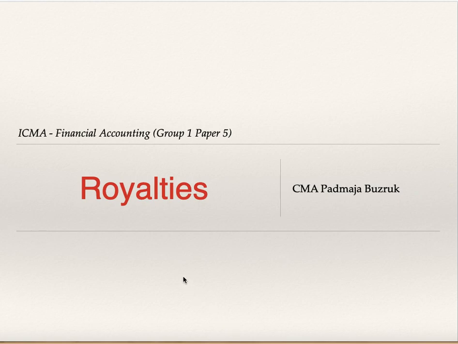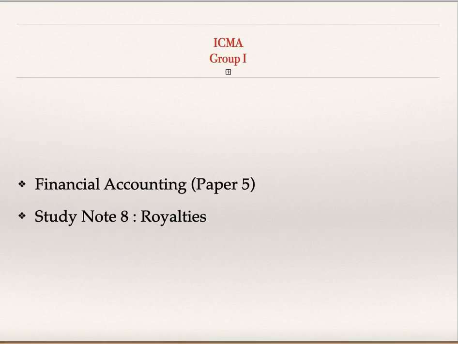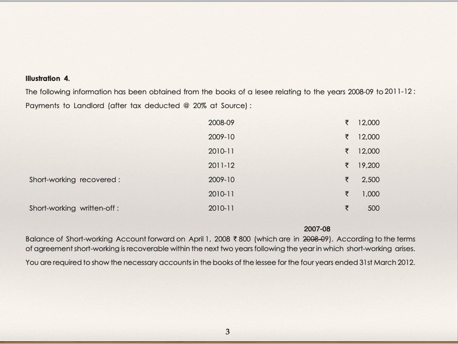I will be discussing a few illustrations of the topic royalties. Go to study note number 8. We'll see illustration 4. The following information has been obtained from the books of Lessee relating to the years 2008-9 to 11-12. Payment to landlord after tax deducted at 20% at source.